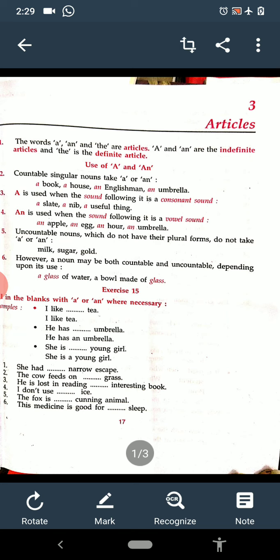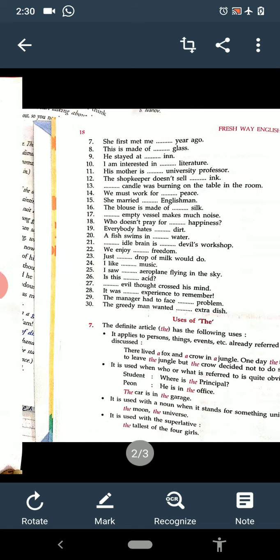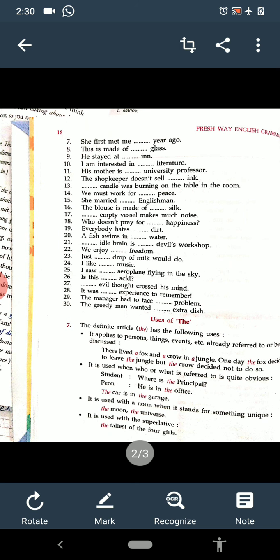Eyes, I don't use eyes. Uncountable, then it is a dash, no article. The fox is dash cunning animal. Sound of k is coming, cunning, a cunning animal. This medicine is good for dash sleep. Sleep, uncountable, no article will be here. Now come on the next page. It is number 7 now.